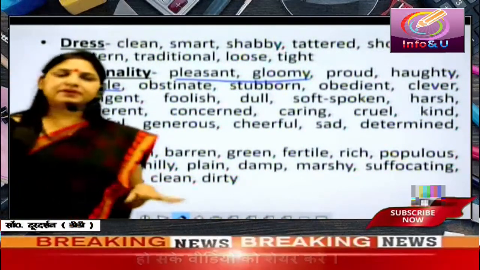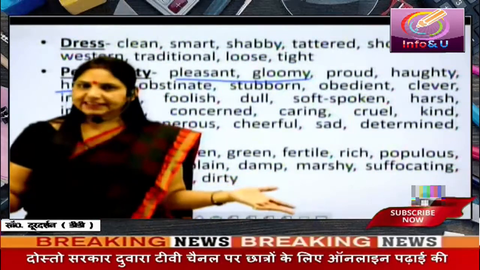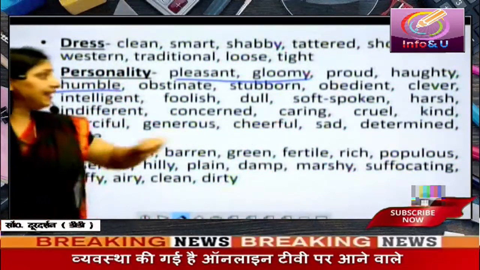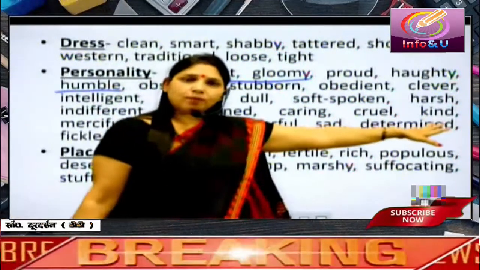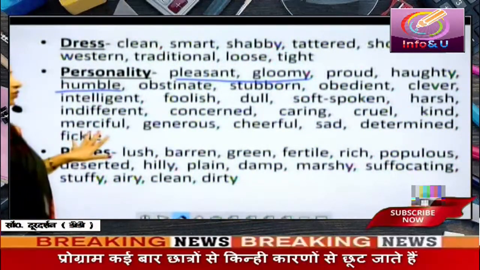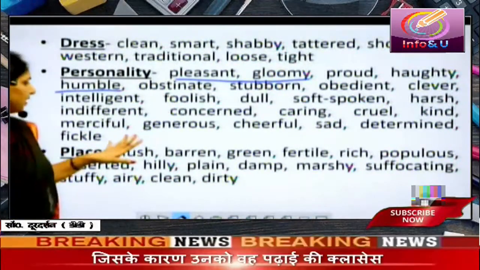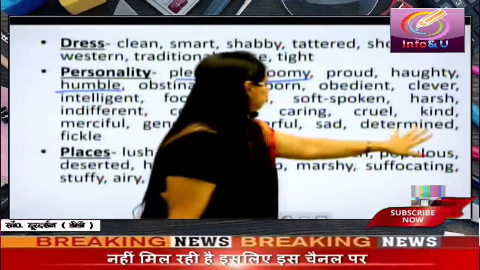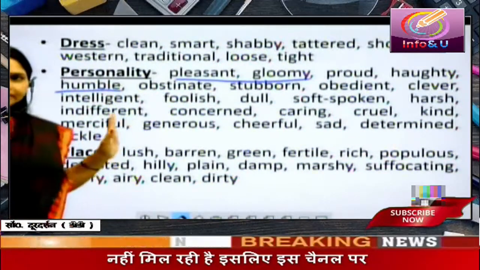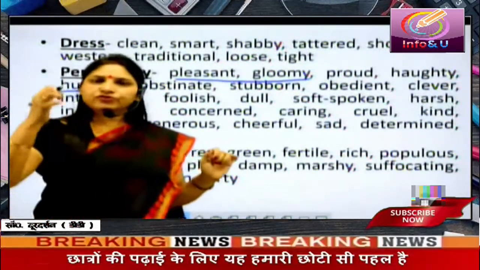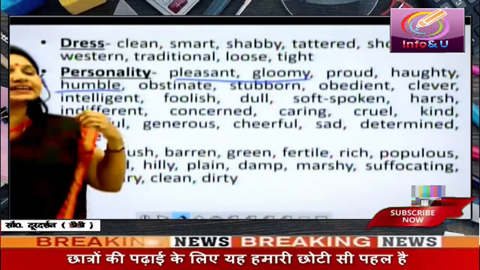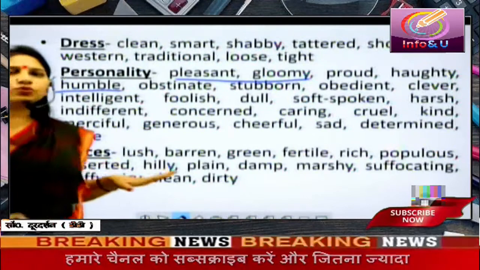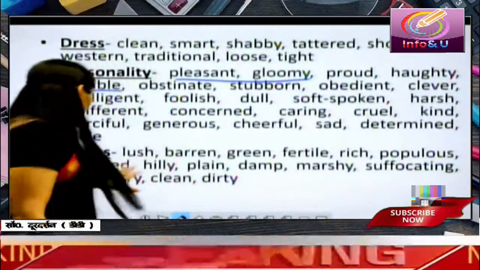Indifferent. Indifferent is a person who is not interested, who does not show any interest. And concerned is a person who is interested. Caring. Cruel and kind are opposite. Merciful. Merciful is a person who is kind. Generous. Cheerful and sad are opposites. Determined and fickle. Determined mind means the person who is resolute. Once he has decided, he devotes himself to it wholeheartedly. Then fickle is the person who is not stable in mind.